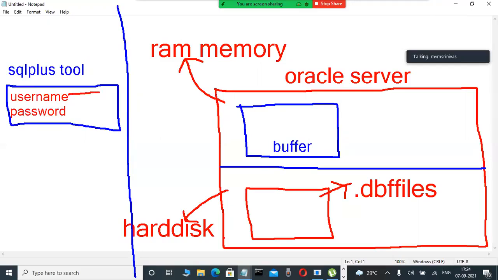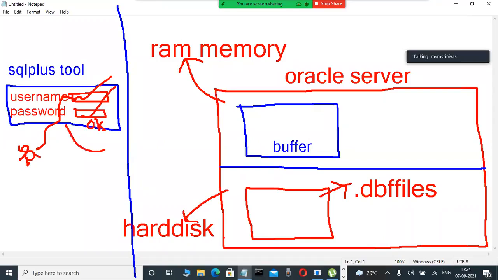So now here, this is a username and a password. Whenever you are entering, you are setting it here. Daily we are opening this SQL Plus tool, typing the username and typing the password. What is the username, what is the password, I'll tell you, don't worry.